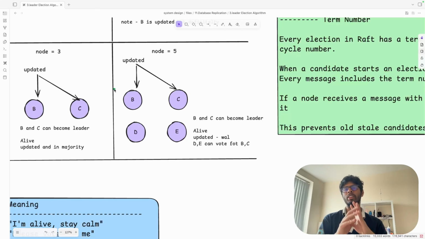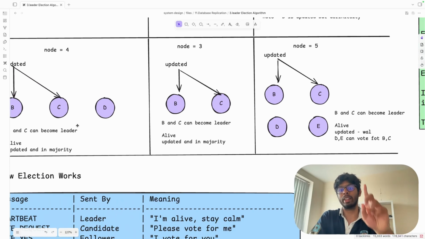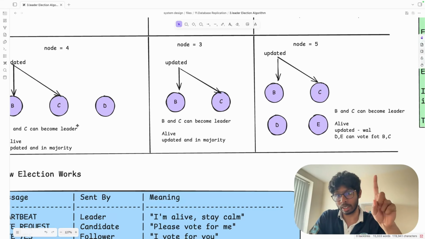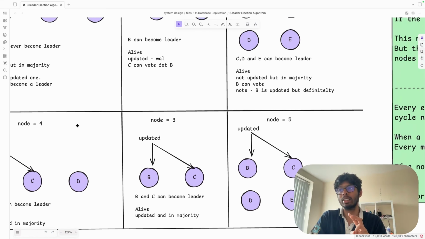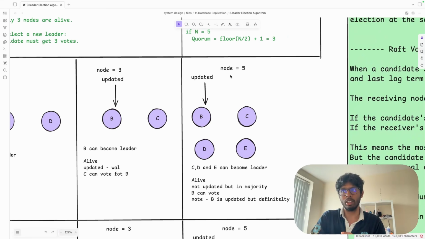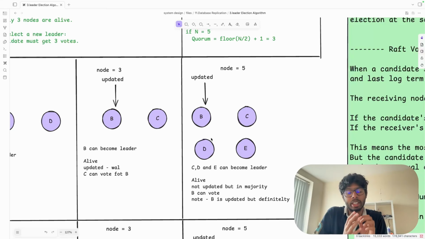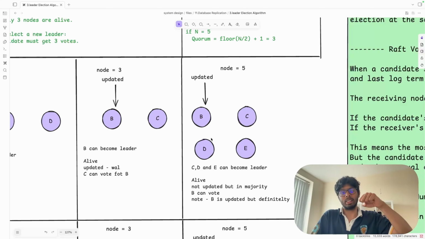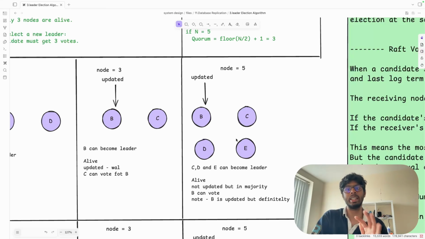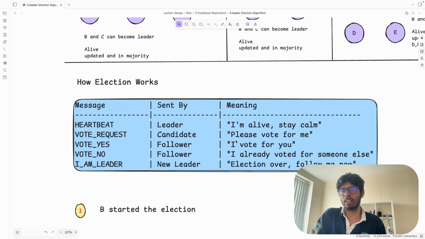So I hope we covered every single scenario now. We solved the split brain problem with the help of who is going to start an election. Secondly, we see the scenario in this particular one, node equals to 5, when B is the most updated one, the most updated write ahead log, there is a very less chance that it will also win. There can be a situation where the least updated node can also win. In this scenario, C, D and E can win. We studied it very well.